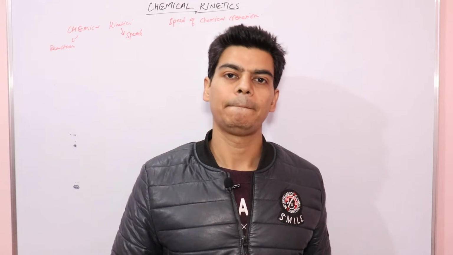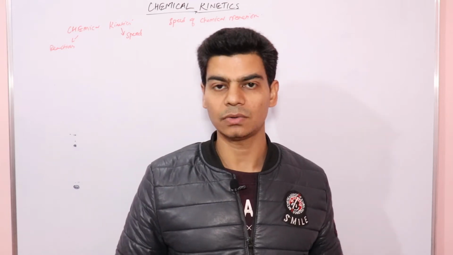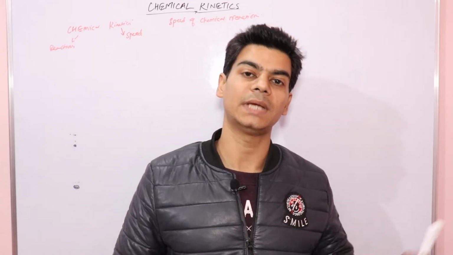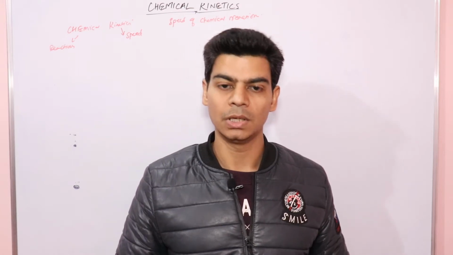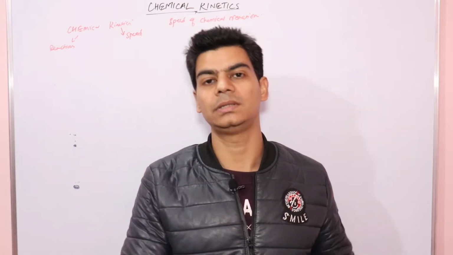So all these factors help the reaction to take place, and in short affect the speed of reaction. So all these come under chemical kinetics.